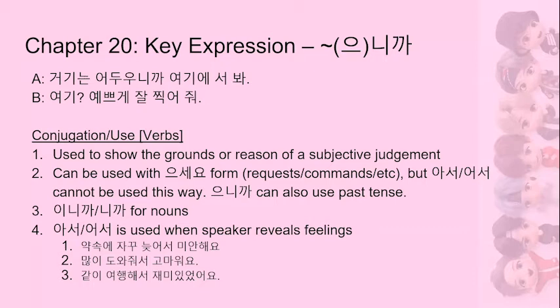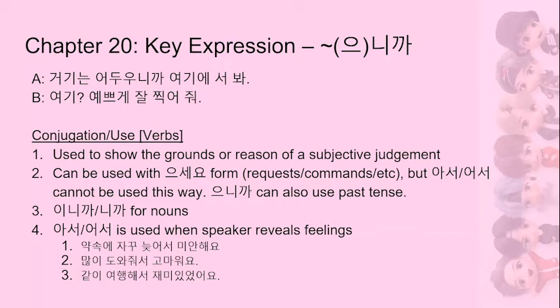That first sentence, 약속에 자꾸 늦어서 미안해요. Because I'm frequently late to appointments or promised meetings, I'm sorry. So that I'm sorry is the speaker's feelings. So that's why we're using 어서 and like 늦어서 instead of this 으니까 form. The second example, 많이 도와줘서 고마워요. Thank you for helping me. So that is someone expressing thanks, and that's why we're using 줘서 instead of 으니까.